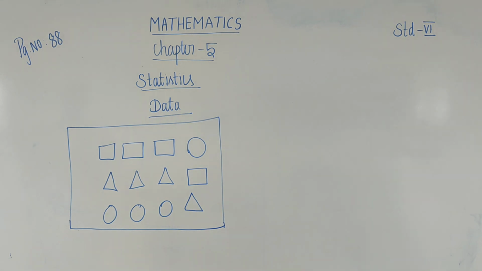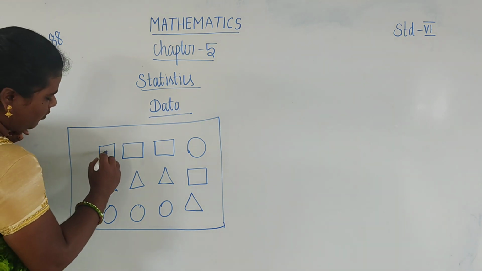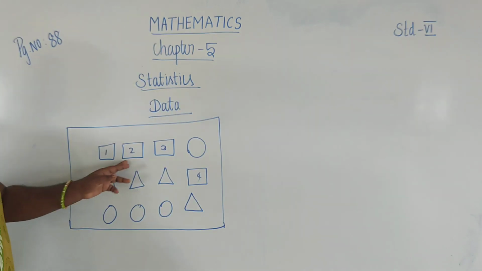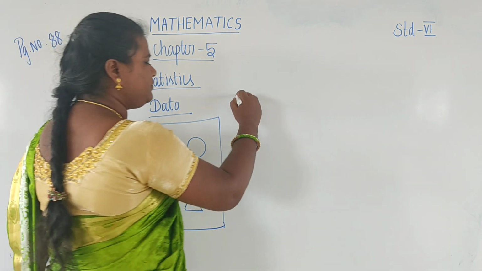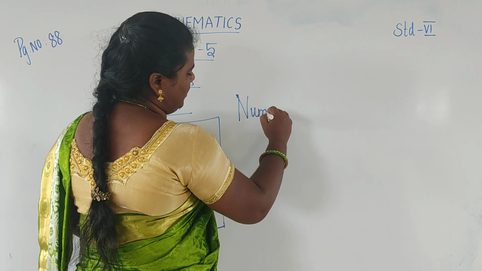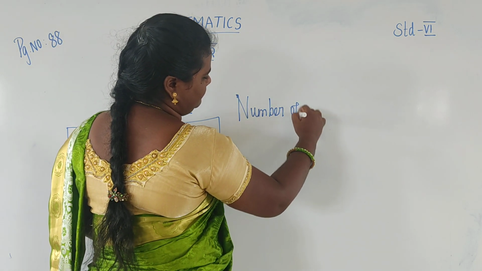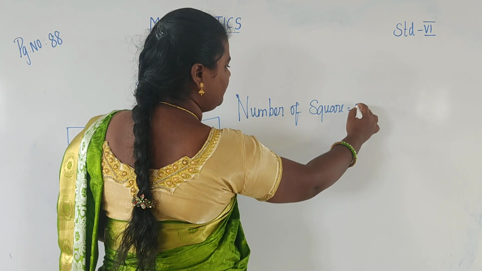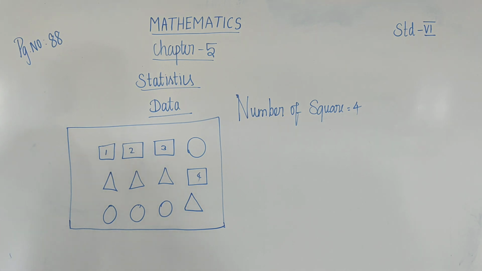For example, in this box, how many squares are there? 1, 2, 3, 4. So the number of squares is 4.